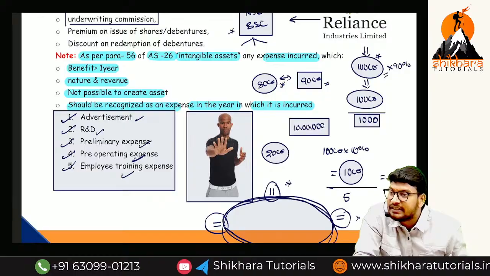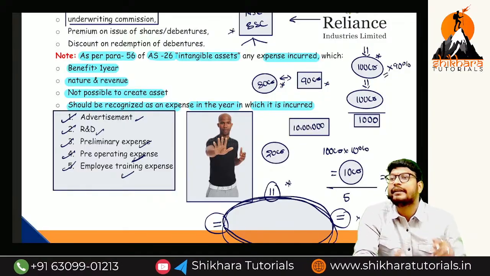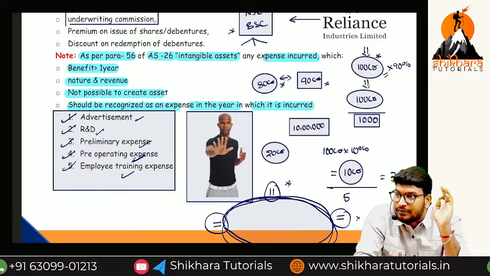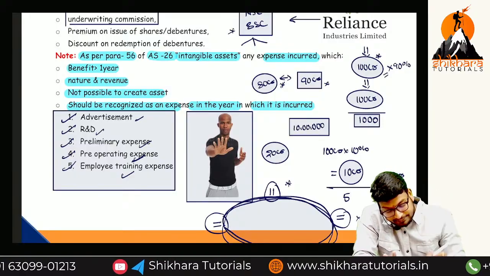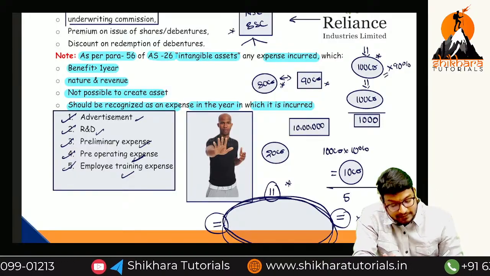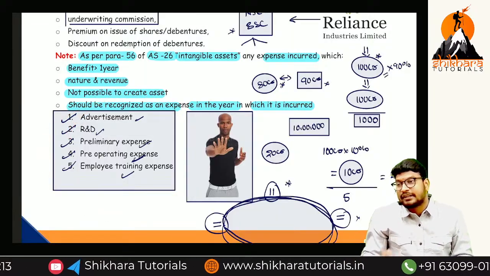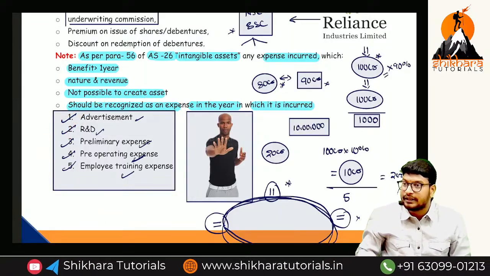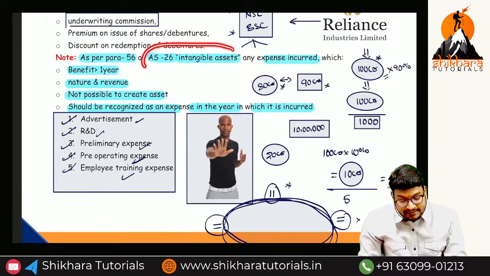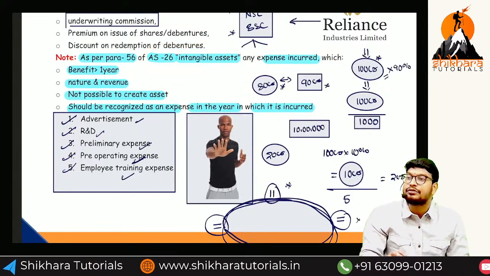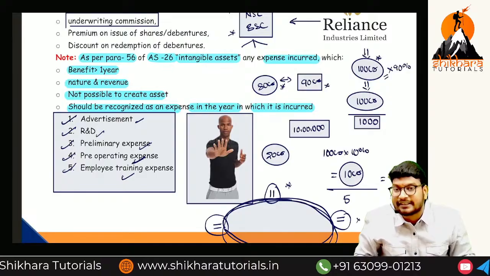That means revenue expenses. Even though these expenditures are deferred revenue expenditure, as per the intangible asset standard AS 26, we consider them as revenue expenses.